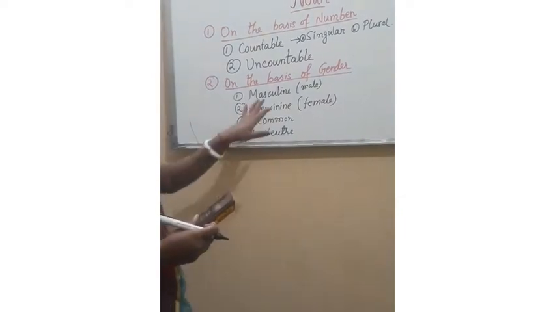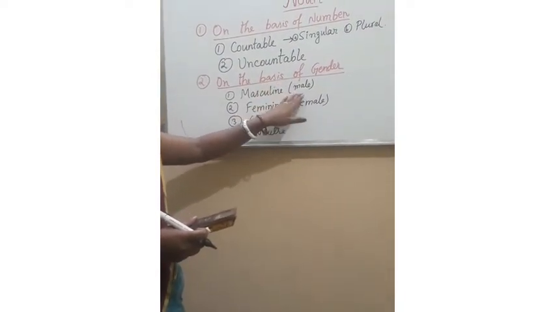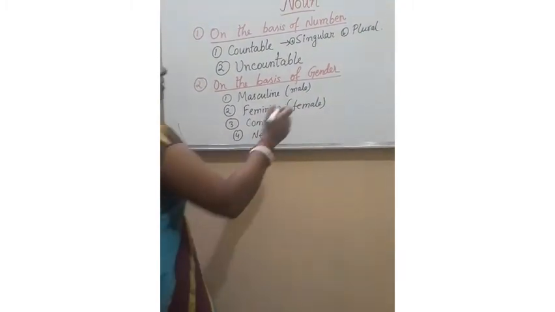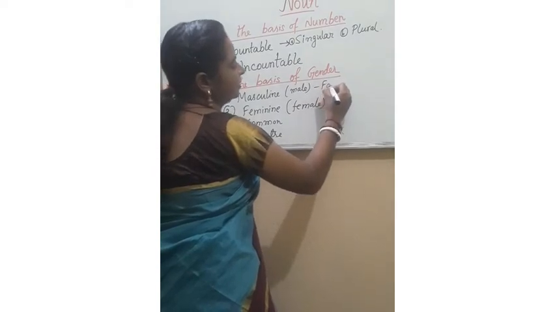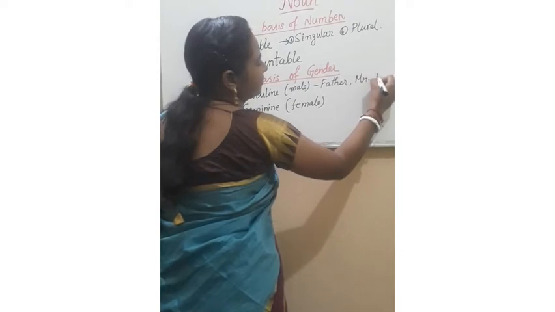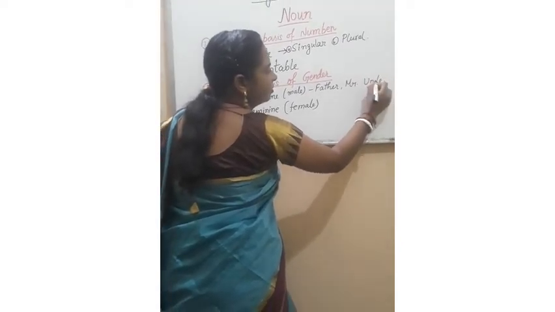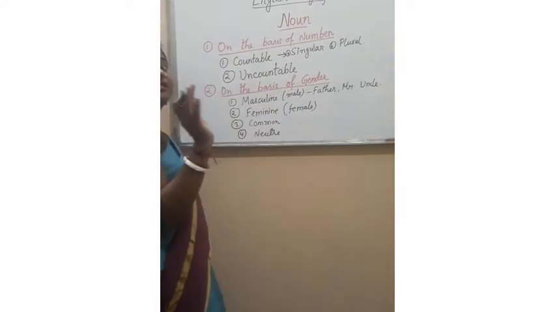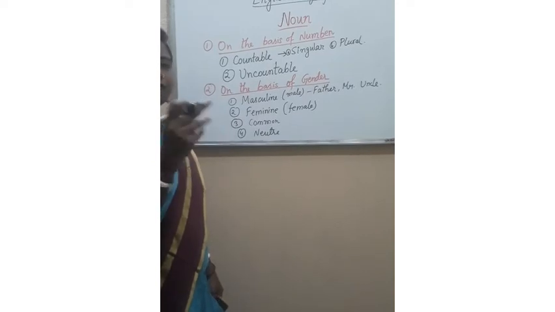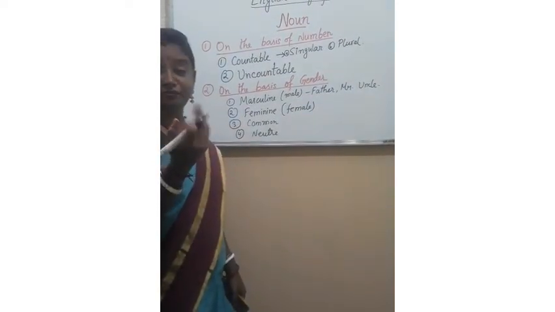So, have a look here. Masculine gender noun. In this, all the male categories come. Male categories in the sense father, brother, uncle, Mr. I am not writing all, I am just telling you. From the word, when you come to know that the person is a male, masculine gender, a man, boy, father, uncle, nephew.